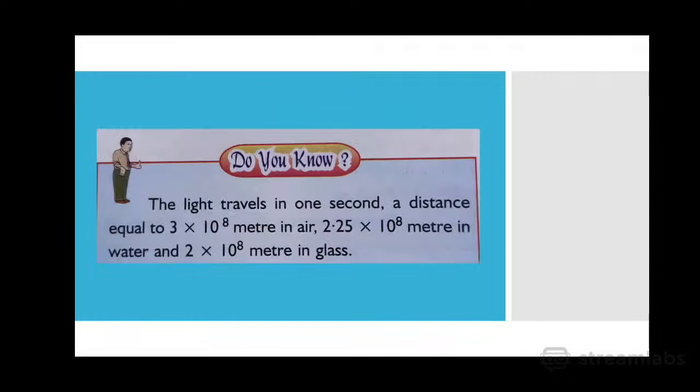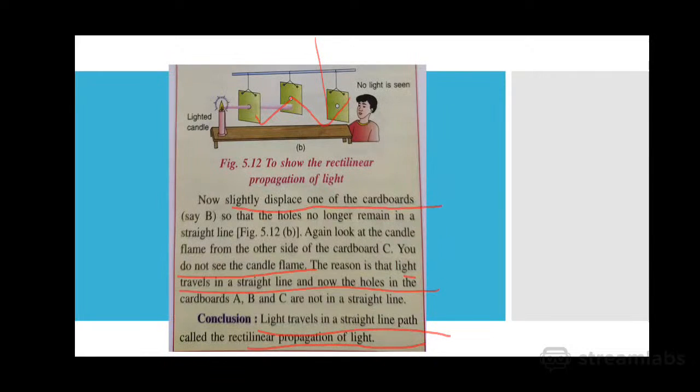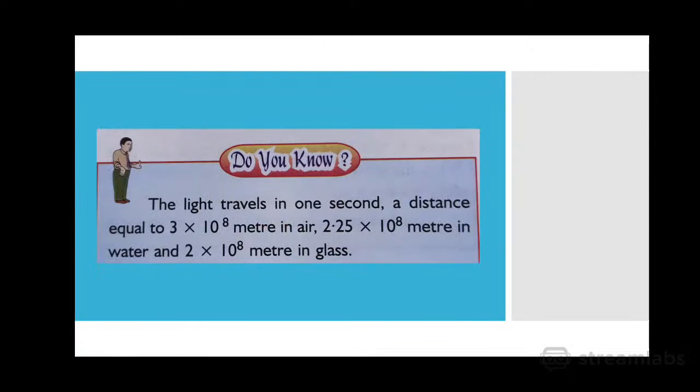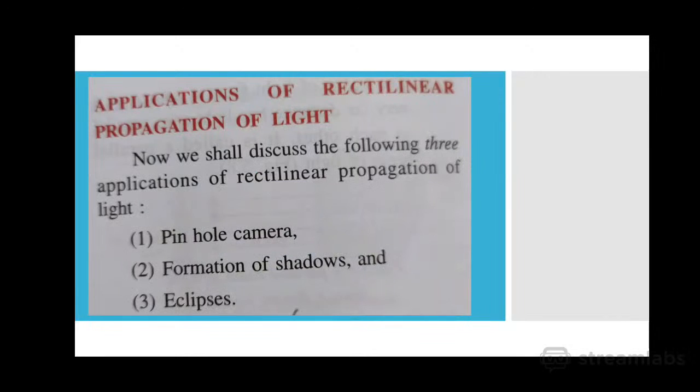Now, light travels in 1 second a distance equal to 3 into 10 to the power 8 meters in air, 2.25 into 10 to the power 8 meters in water, and 2 into 10 to the power 8 meters in glass. So this is the unit of distance.